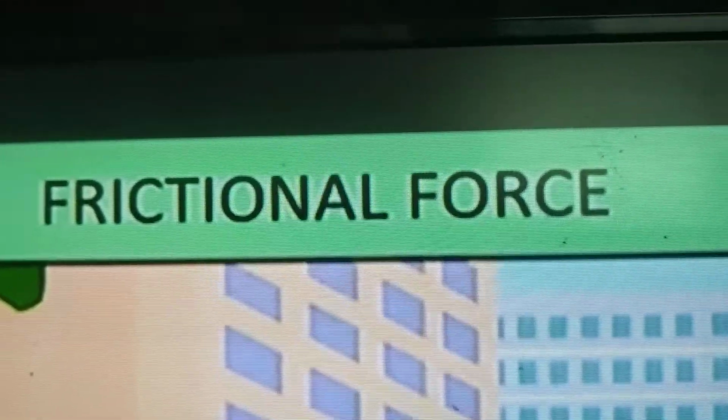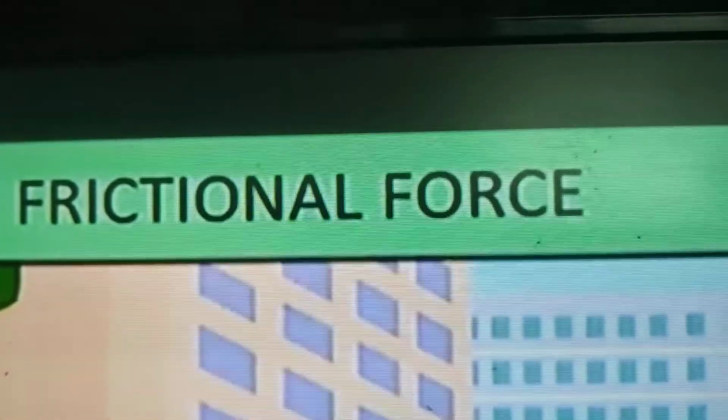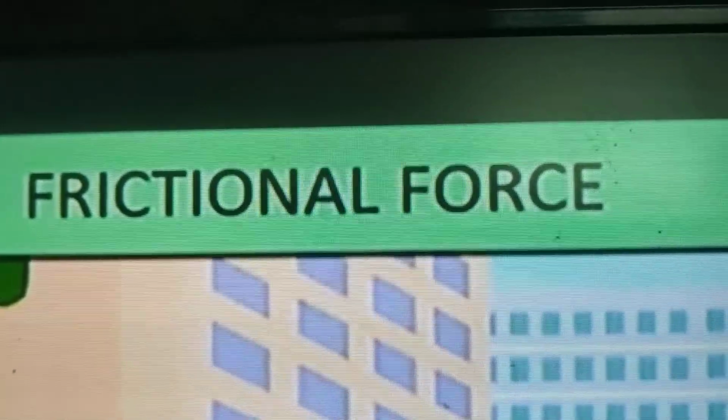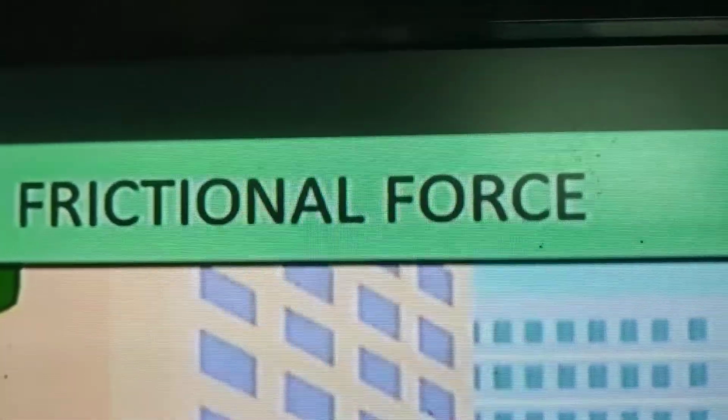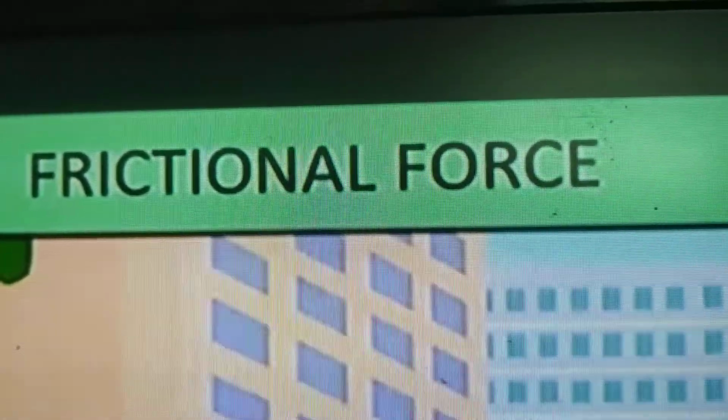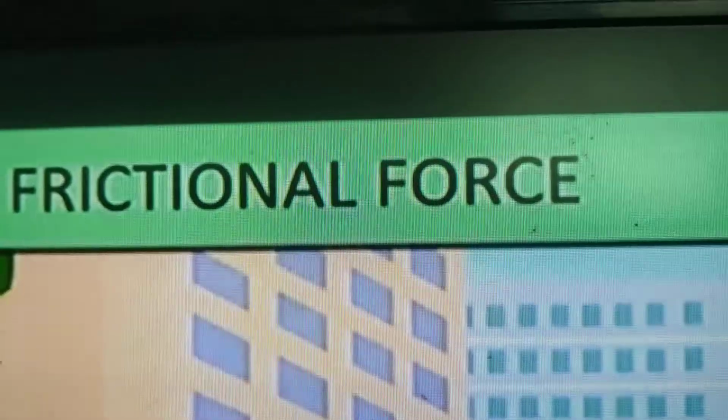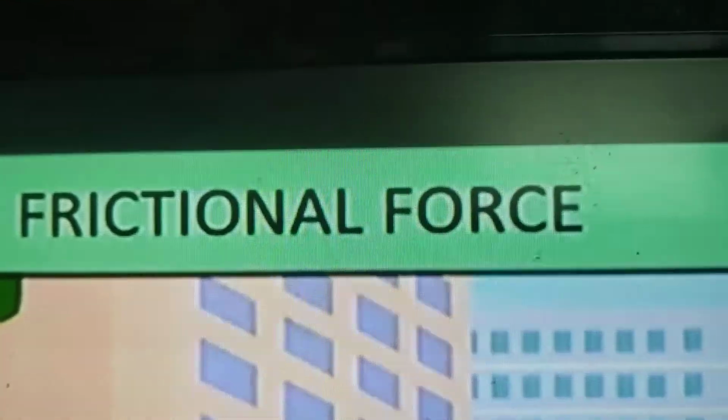What is friction? Do you remember? The opposing force of a moving object. If an object is moving, there is an opposite force to stop the object, to oppose the movement of the object. That opposing force is called force of friction. So if a force is necessary to move an object, another force is required to stop it.